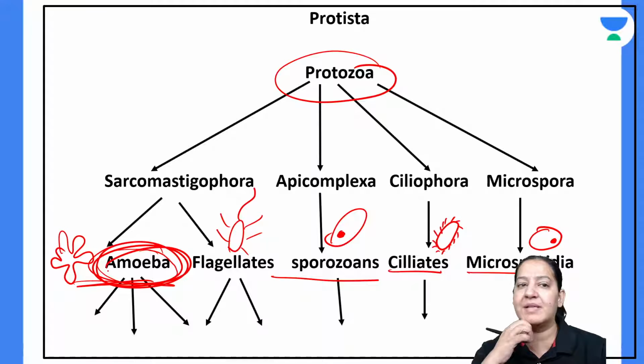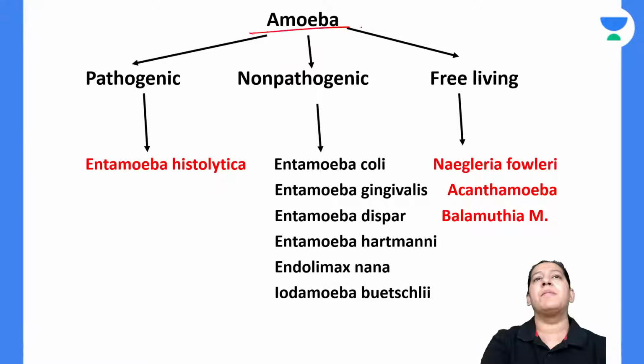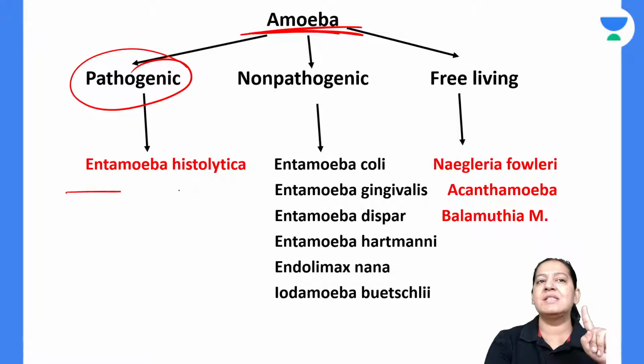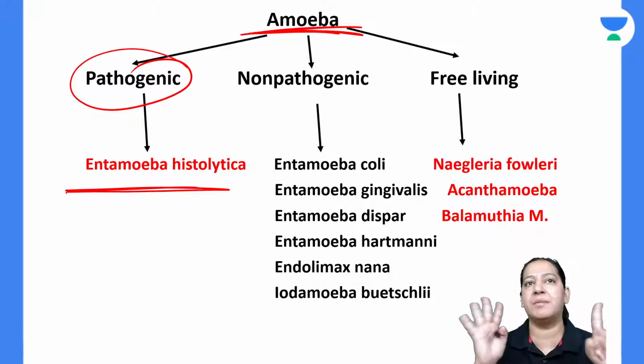How many amoebas are there in total? Amoebas are further divided into 3 classes. Can you see the 3 arrows? So these are the amoebas, divided into 3 categories. The only amoeba which causes disease in humans is Entamoeba histolytica.